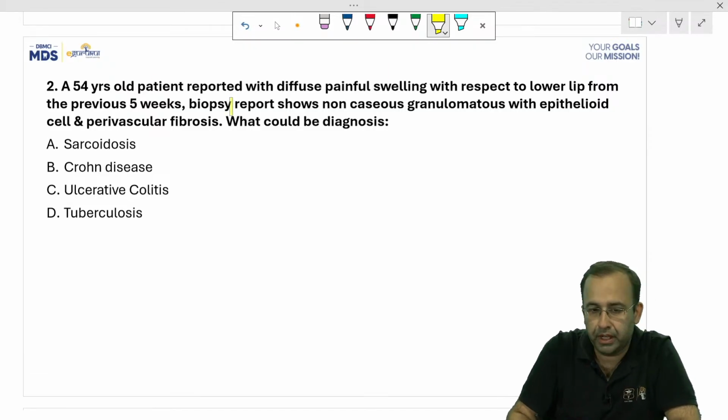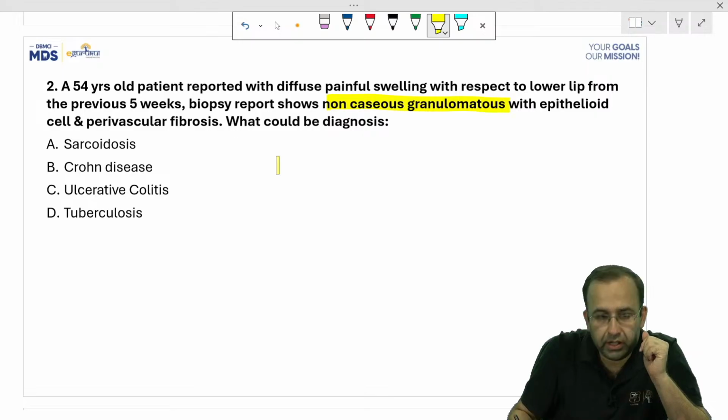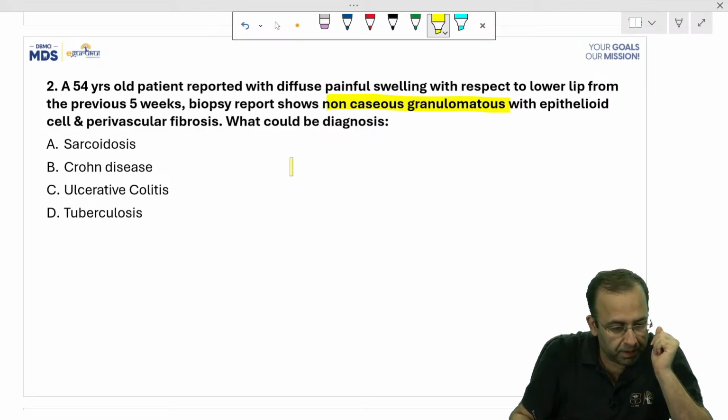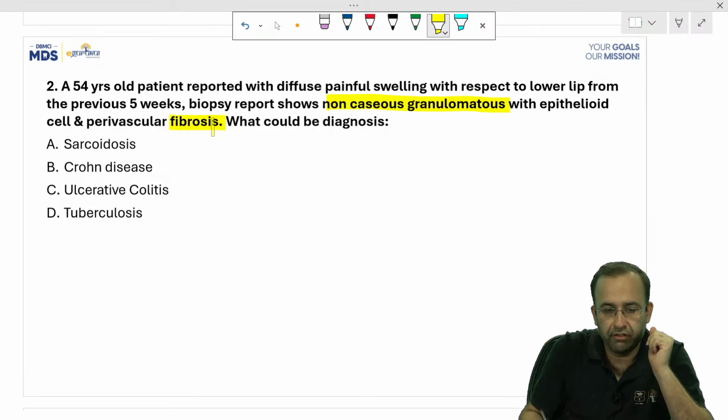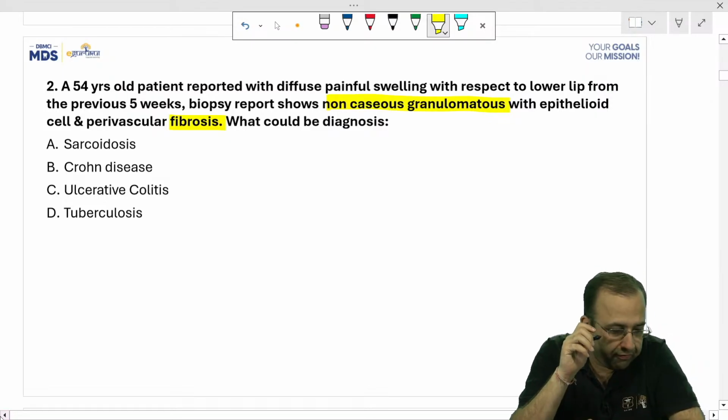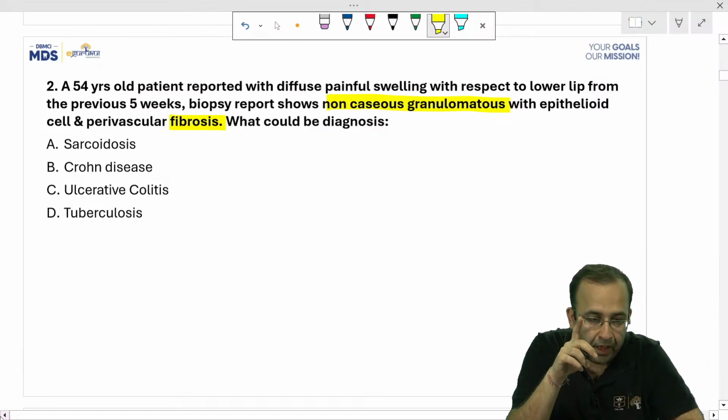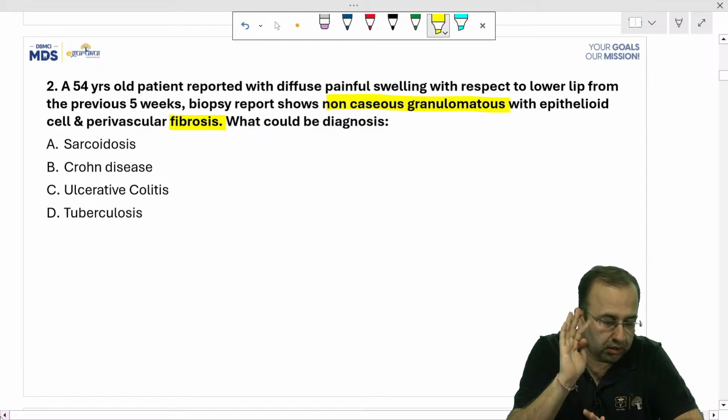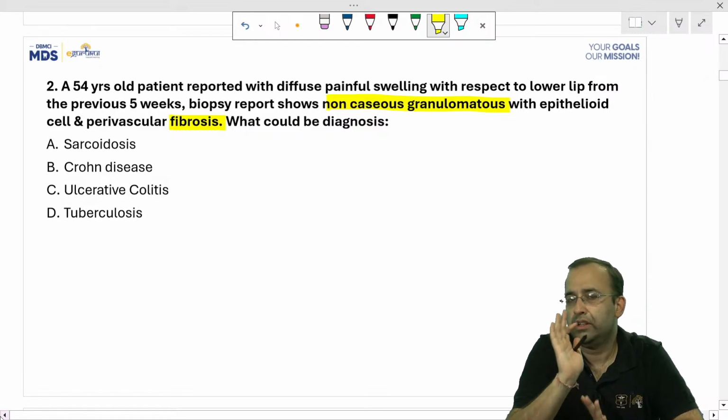Now, a 54 male presented with diffuse swelling of the lower lip for the past 5 weeks. Biopsy shows non-caseating granulomas. It shows the presence of non-caseating granulomas with fibrosis. So, when we talk of sort of, no children, look, there are mainly 2-3 things in this question.